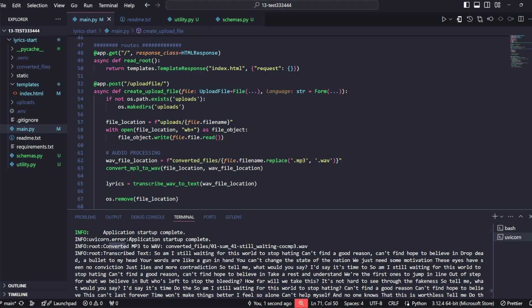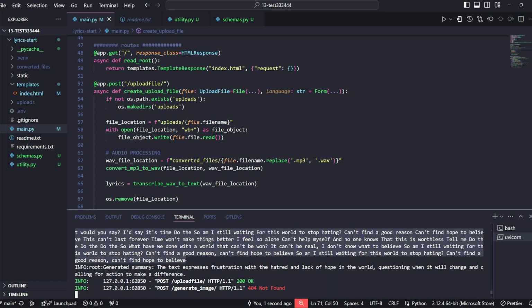So the backend has successfully done the conversion from MP3 to WAV, and you can also see that the backend has successfully executed the utility.py methods and communicated with OpenAI's API to provide this transcribed text. These are the lyrics from the song that I've uploaded. Then there was another call that prompted OpenAI's API again to create a summary from the previous text, and you can see that it's successfully done exactly that.